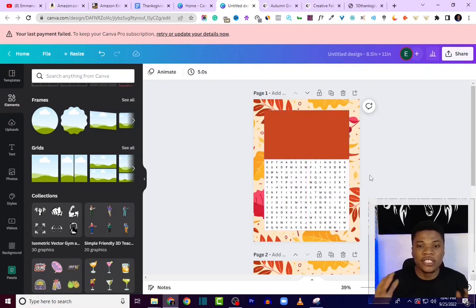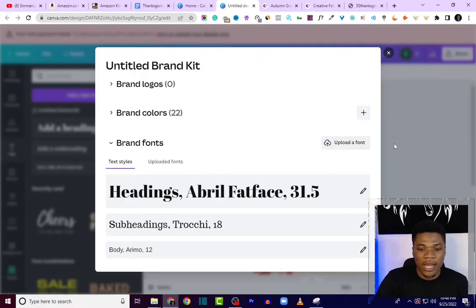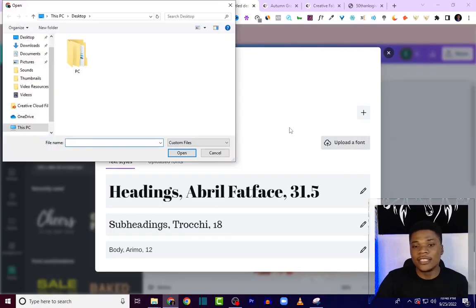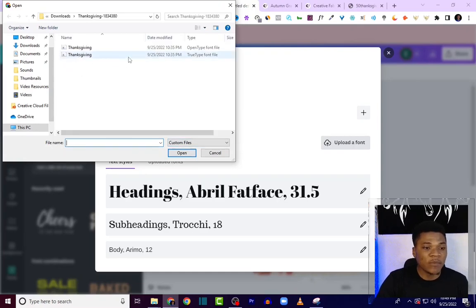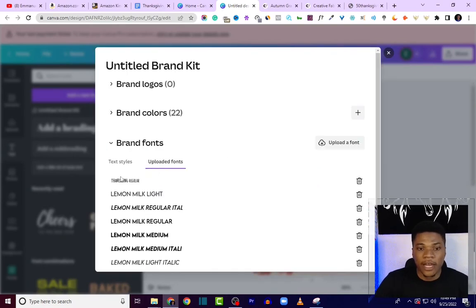Okay, now the next thing I'm going to do is to add a title. And for my title, I'm going to use the font that we downloaded from Creative Fabrica. If you have a premium Canva account, you'll be able to import your own custom fonts to Canva. So I'll come over to text, and then you are going to see your brand kit here. I'm going to click on edit and then click on upload a font, and then I'll just select the font file we downloaded. And these are the files right here. I'll just select the TTF format and then click yes, upload anyway. And as you can see, our font has been imported successfully.